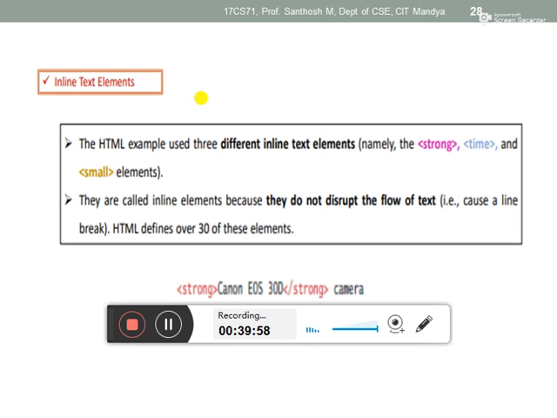So next, inline text elements. I already told you inline and block. In the HTML example, we use different inline elements, namely strong, time and small elements, right? These three are inline elements. Inline means it will acquire only as much space as it needs. It will not acquire more space, but block elements acquire 100% width.